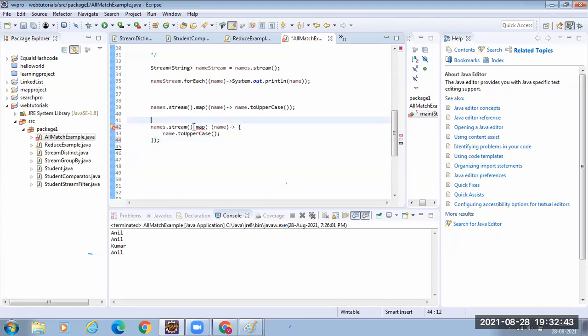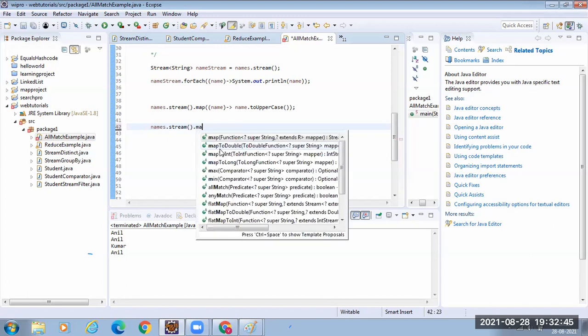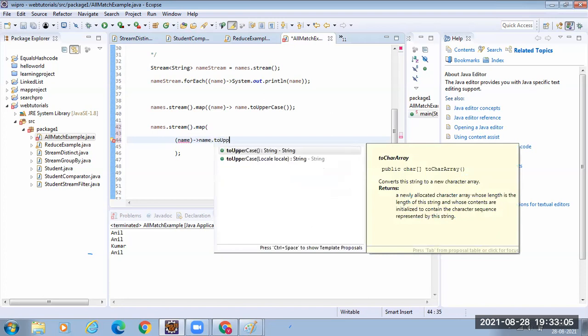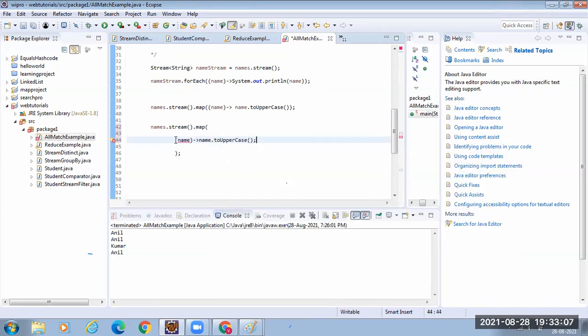Okay, one second. Stream.map. Map is a method. Now I have to write a lambda expression. Name, then I will start with name dot toUpperCase.